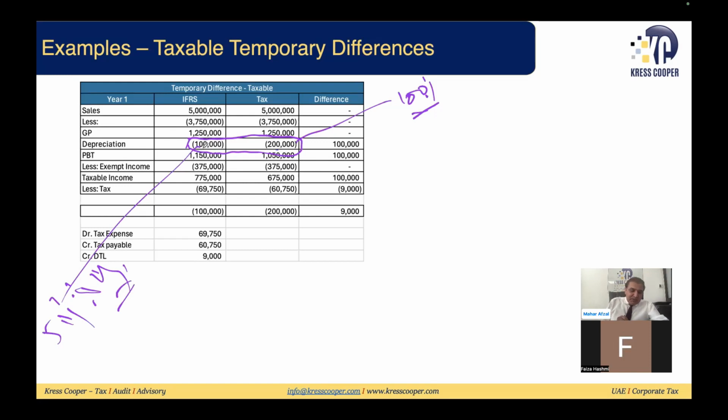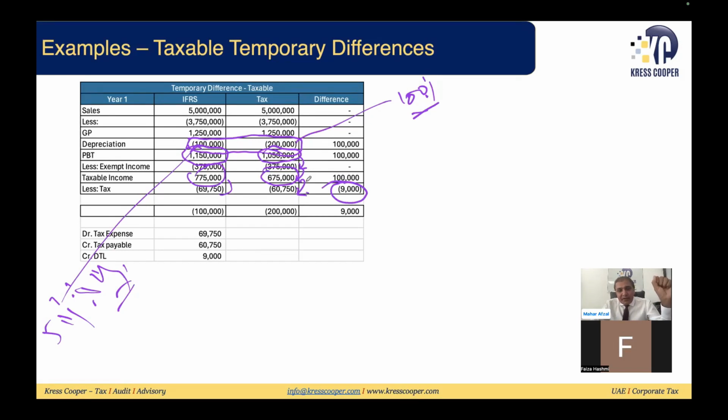So here you can see this is my profit as per IFRS. This is my taxable income. Taxable profits up to 375,000 have no tax. The remaining amount is subject to tax. If I take 9% of this amount, the difference between the two is 9,000. This 9,000 is my deferred tax liability. And this arises because I have claimed more depreciation in the current tax period as per the tax principles, and as per the accounting principle, I have claimed lesser depreciation.